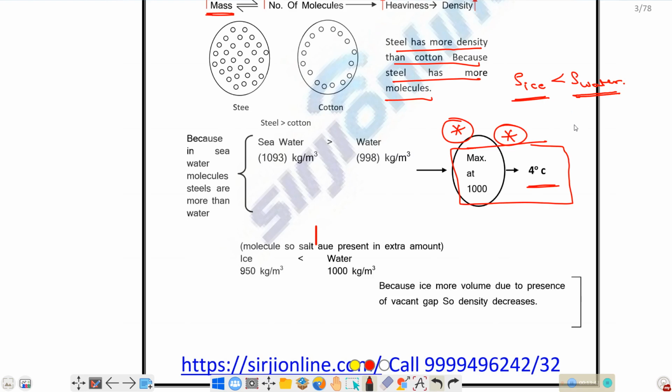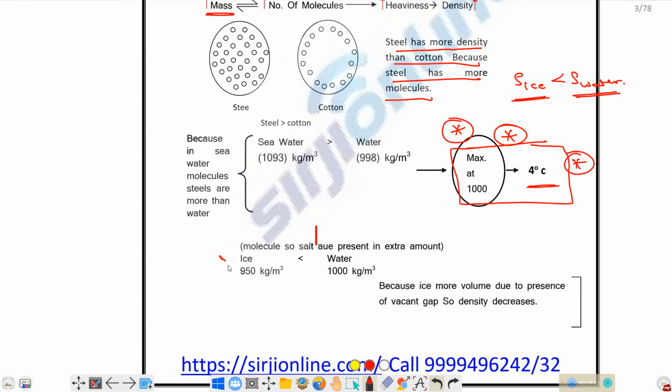If you increase the temperature above 4 degrees centigrade, what will happen? The molecules of the water will have higher energy. Due to that, they move randomly, and because of that, there will be larger gaps between those molecules. As the gap between molecules increases, the density will decrease. So at exactly 4 degrees centigrade, water will have more density. Okay, this is an important point.